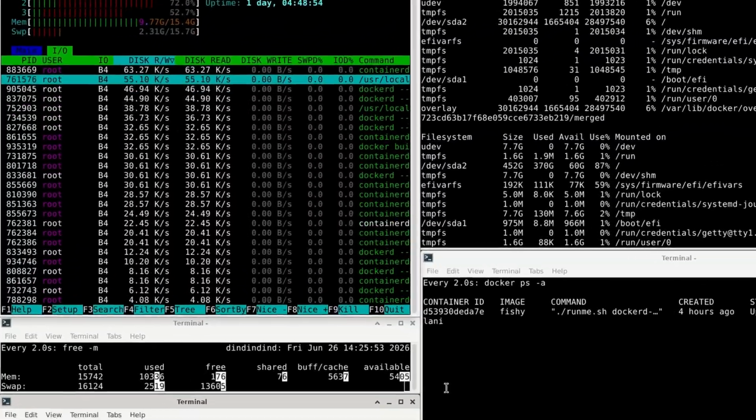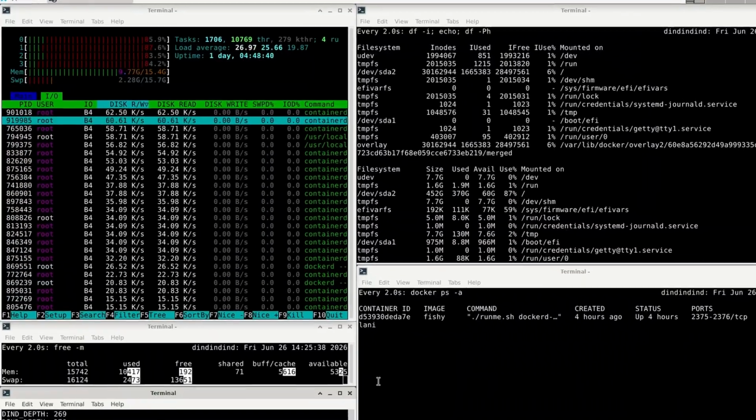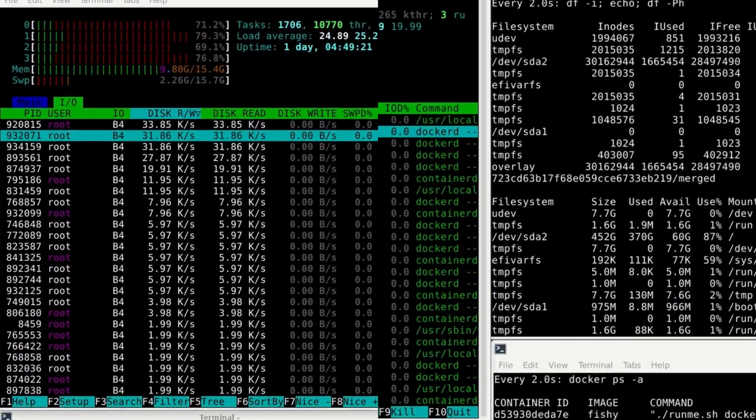Not too surprisingly, we see a ton of containerd and dockerd instances running. Instead of looking at the output from free -m, let's stick with the output from htop to look at memory and swap, just because it's a little bit more comprehensive. We are using a fair bit of memory, but we're not really using any of our swap. So we still have plenty of memory overhead, which again points back at the CPU being the real bottleneck, at least on this particular system.